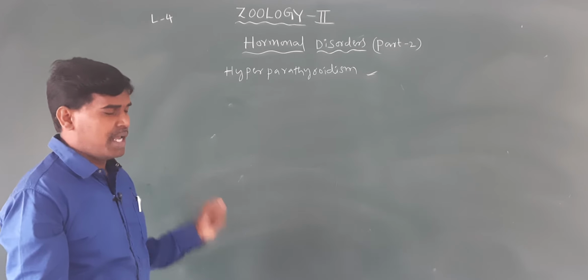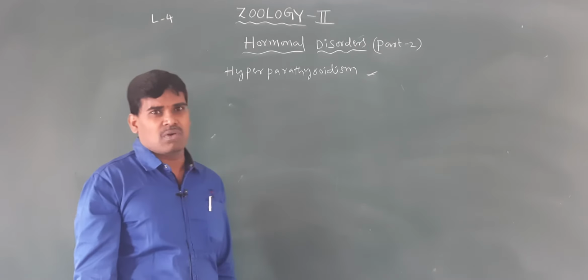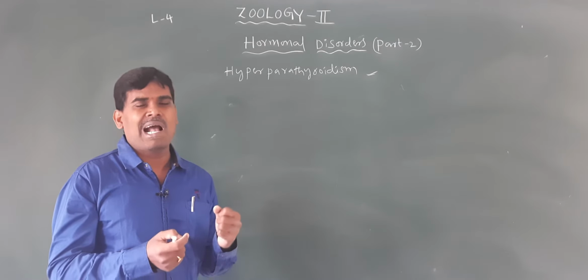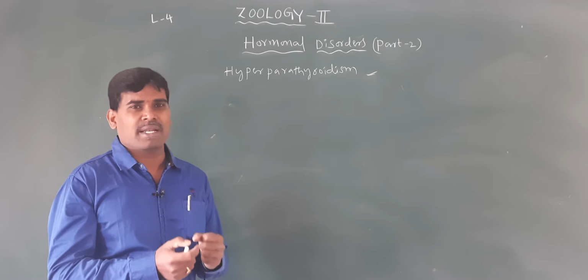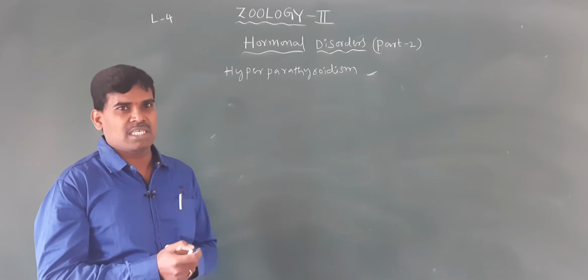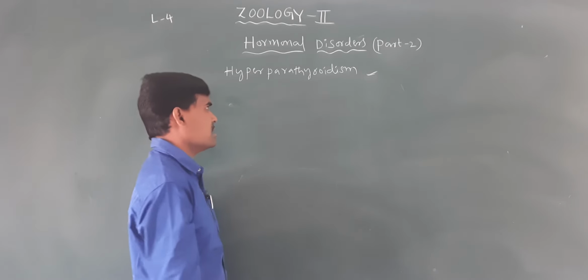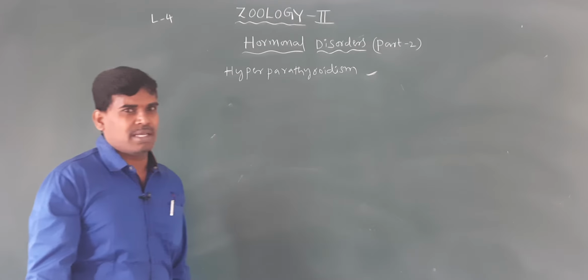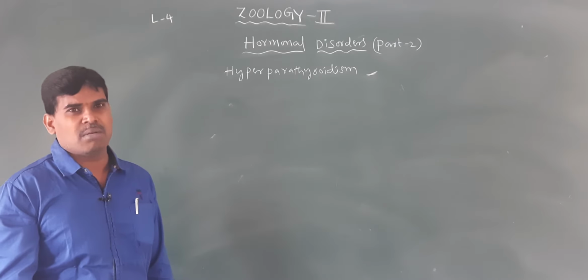This leads to osteoporosis, due to the osteoclasts, and the bones break easily. That decreases the calcium ions in blood. Why?